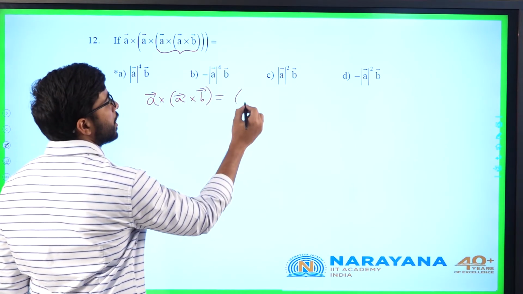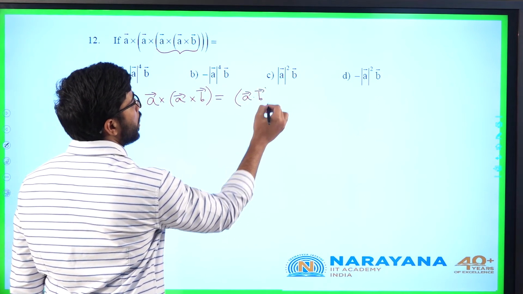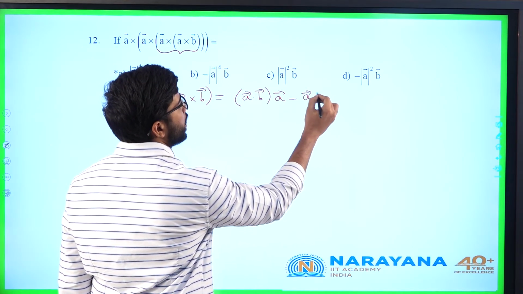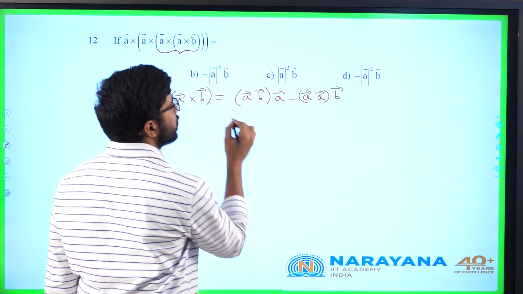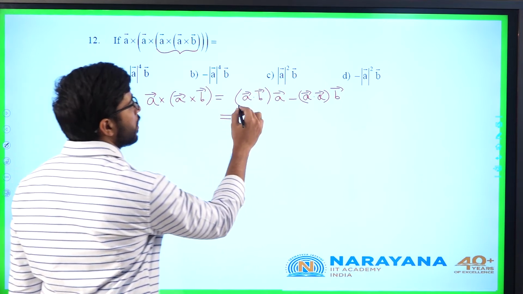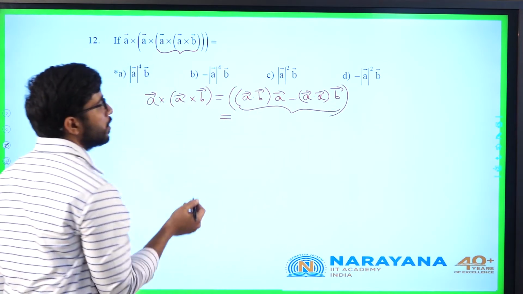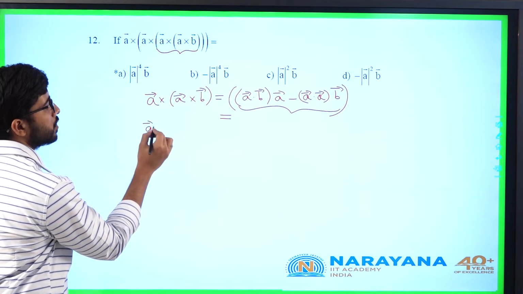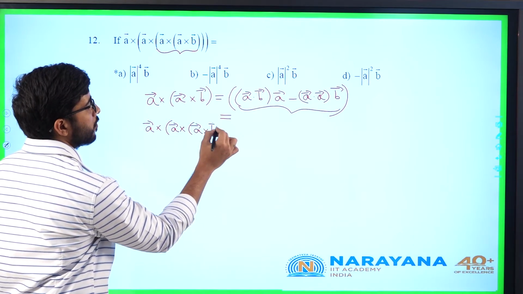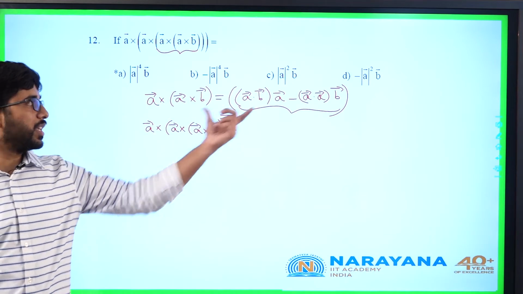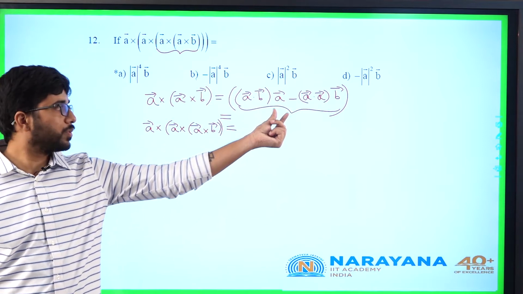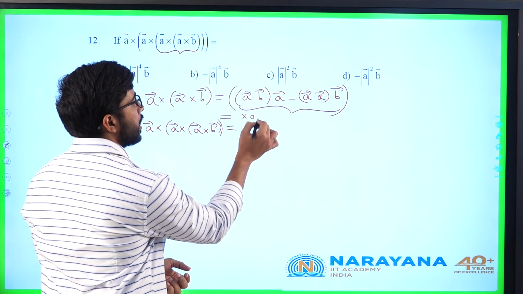The formula is A dot B into A bar minus A dot A, or mod A square, into B bar. Now again for this one I have to cross product with A. So what will I do? Now I have to calculate A cross of A cross B. So this one is pre-multiplication, A cross this part. What is the value of A cross A? That will be 0.